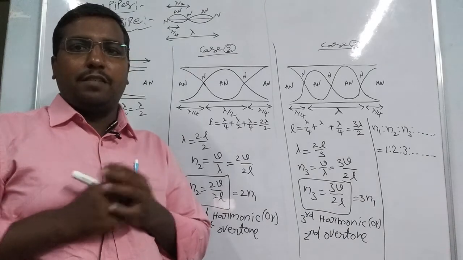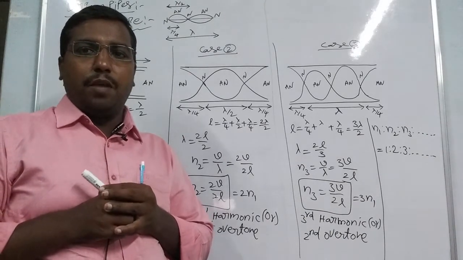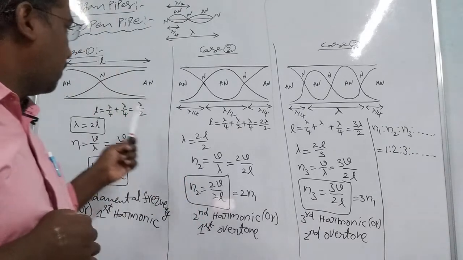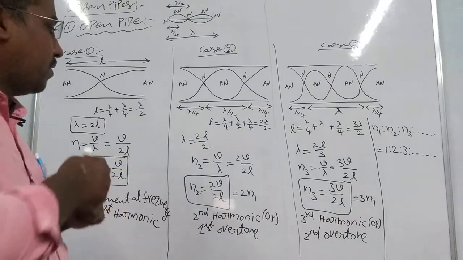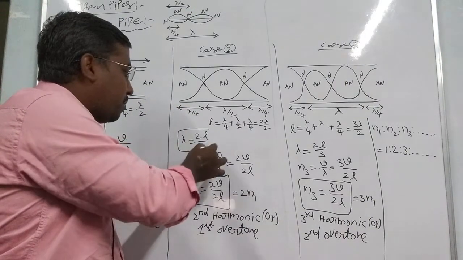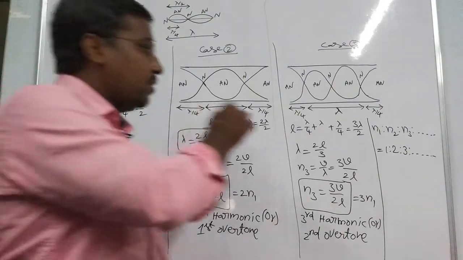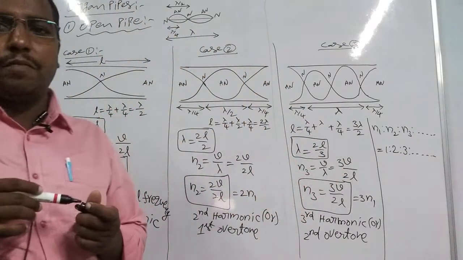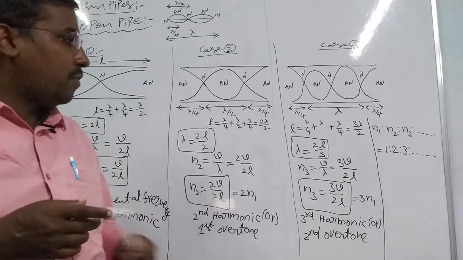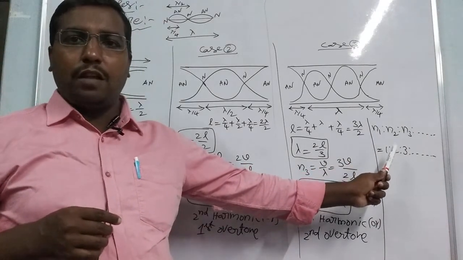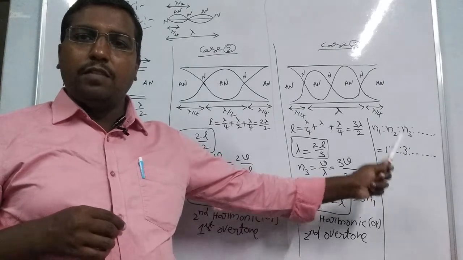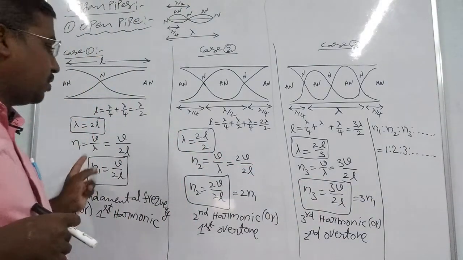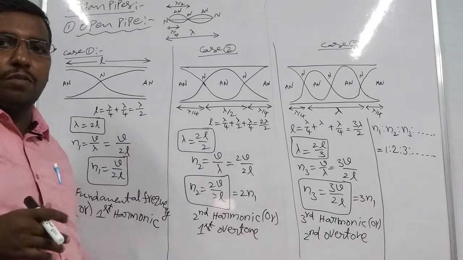Okay, in open pipe cases, the main point is finding the wavelength. The first wavelength is 2L, the second wavelength is lambda equals 2L by 2, and the third wavelength is lambda equals 2L by 3. Same as in a stretched string, where the ratio of harmonic frequencies is 1:2:3, similarly in the open pipe case it will also be a 1:2:3 ratio. Okay, thank you.